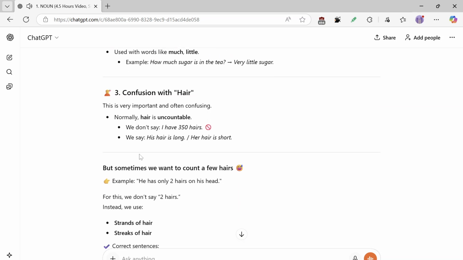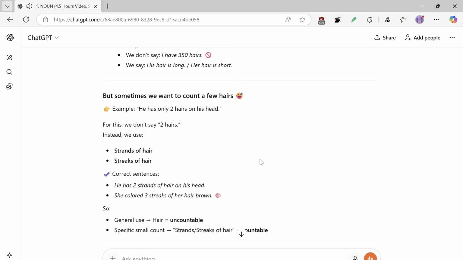3. Confusion with hair. This is very important and often confusing. Normally, hair is uncountable. We don't say, I have 350 hairs. We say, his hair is long, her hair is short. But sometimes we want to count a few hairs. Example: he has only 2 hairs on his head.